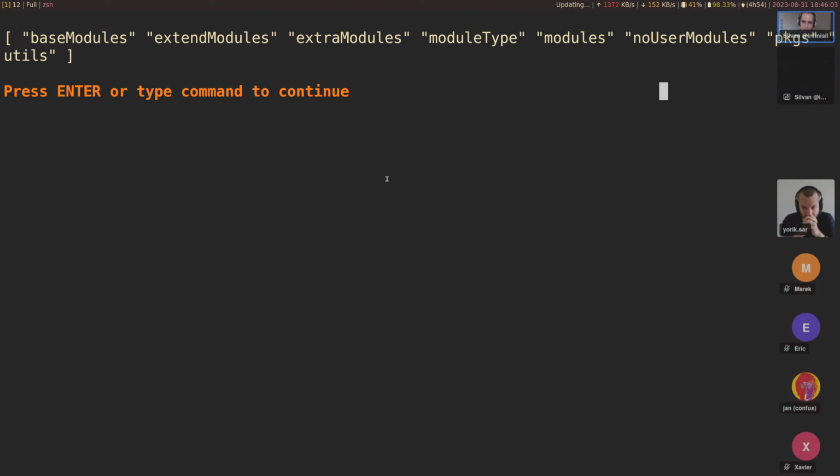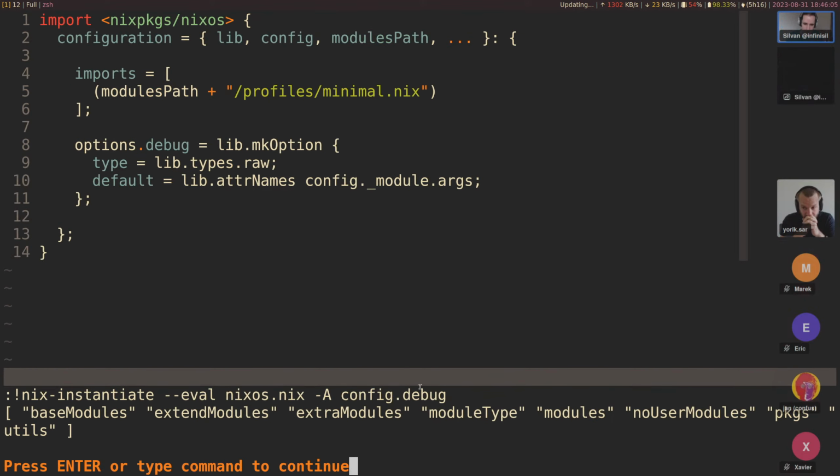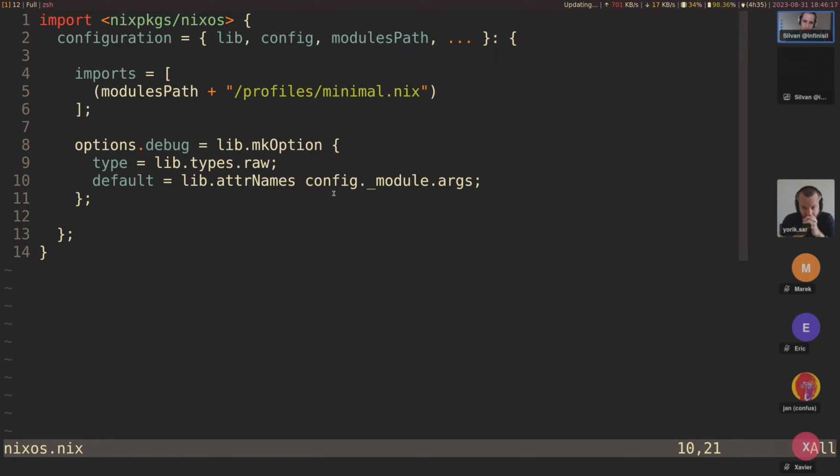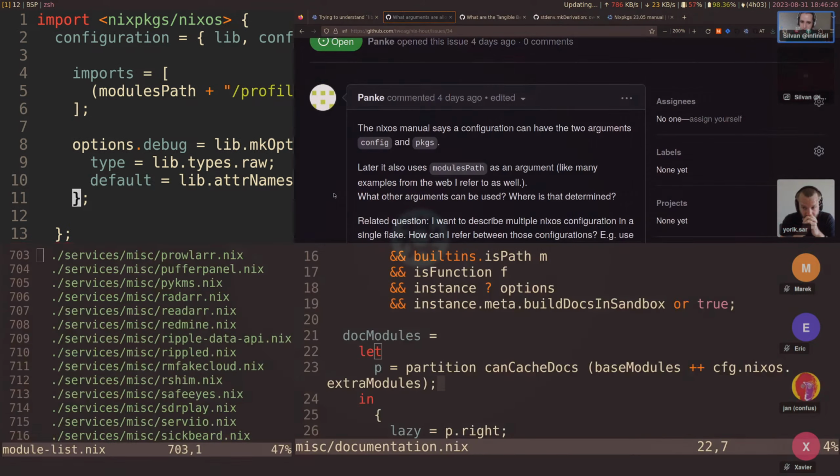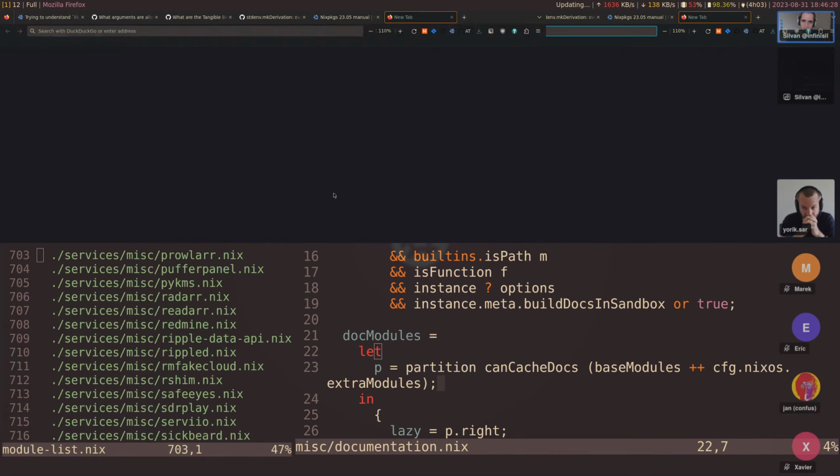Okay, so there is extendModules that allows you to extend the NixOS configuration with extra modules inside the configuration itself and outside, kind of without influencing the main NixOS evaluation. So this is used by the specialization module, actually.